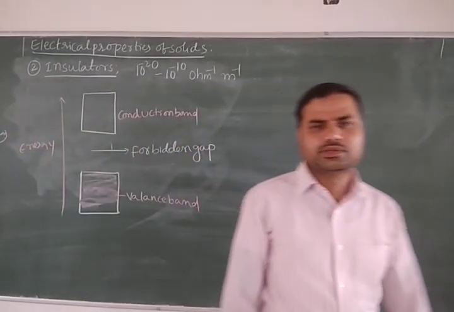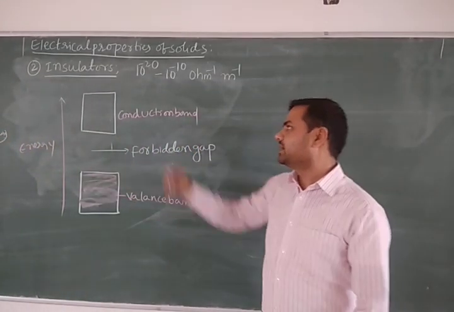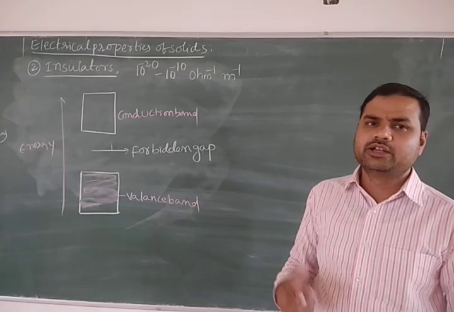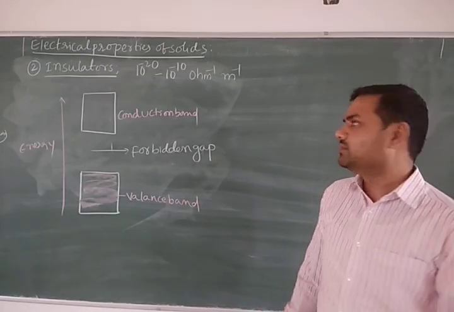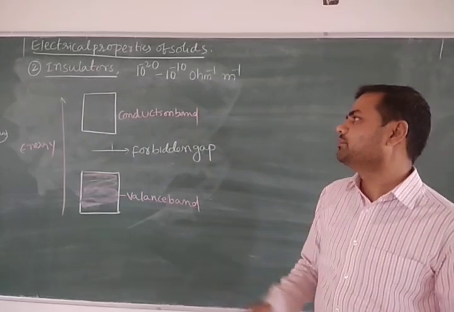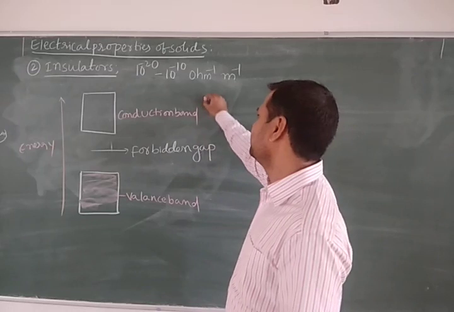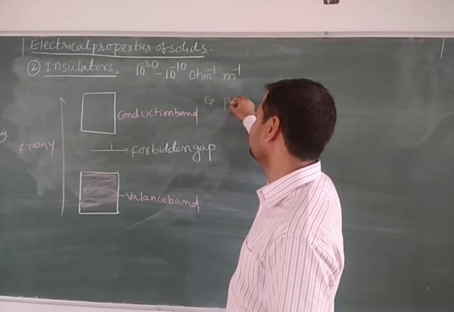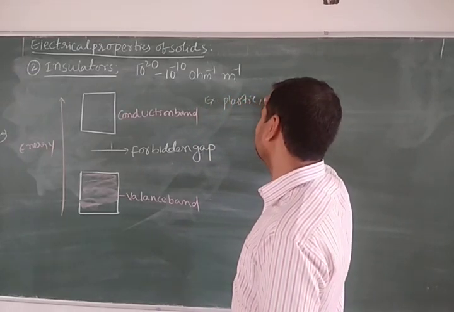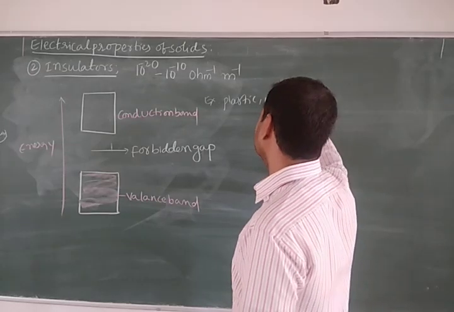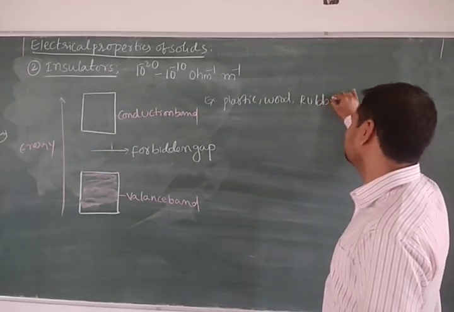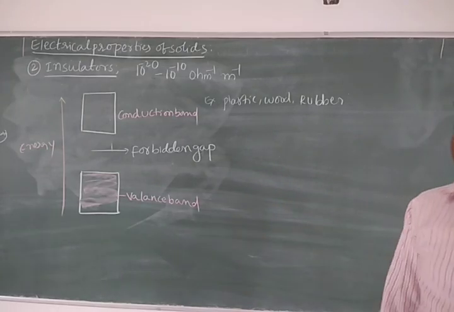the electron cannot easily flow from the valency band to the conduction band. Therefore, it allows very little electricity, in the range of 10 to the power minus 20 to 10 to the power of minus 10. Examples you can take are plastic, wood and rubber. These are the examples we have under insulators.